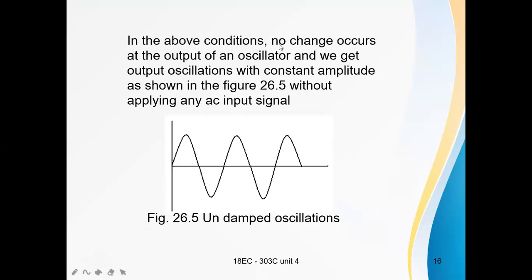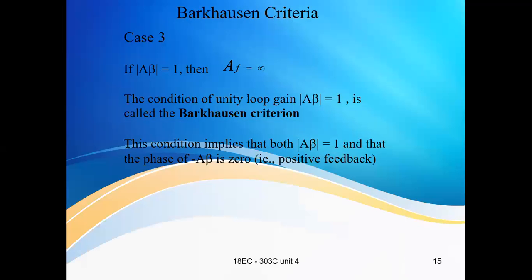In this A beta equals 1 condition, no change occurs at the output of an oscillator, and we get output oscillations with constant amplitude without applying any AC input signal. That means in an oscillator circuit, if the product of gain and feedback factor is equal to 1, the gain with feedback is infinity, and we get undamped oscillations without any input signal.